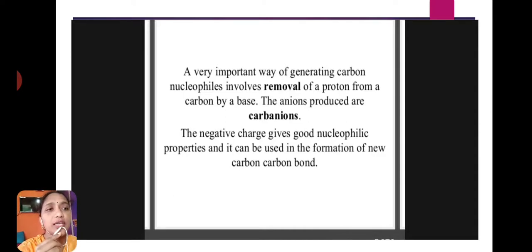The negative charge gives good nucleophilic properties, and it can be used in the formation of a new carbon-carbon bond. Okay, if we want to create a new bond between two carbons, there is a need for a carbon nucleophile. The negative charge gives good nucleophilic properties and it can be used in the formation of a new carbon-carbon bond.